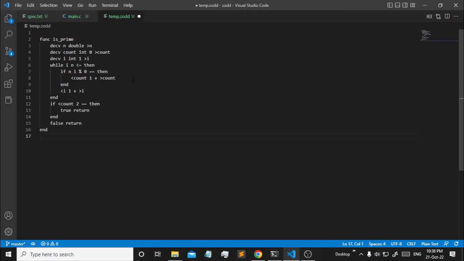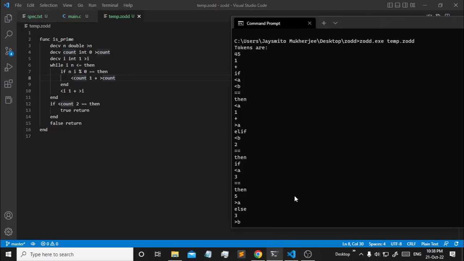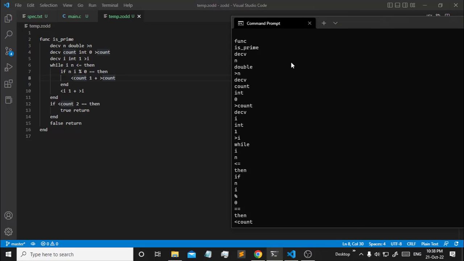This is our isPrime function in our programming language. Now let's just see the tokenized version of it. Alright, see tokenized. So nice. This is simple. This is simplicity. However, if you see properly, there is an error in our tokenizer. See, the last token is not being printed.